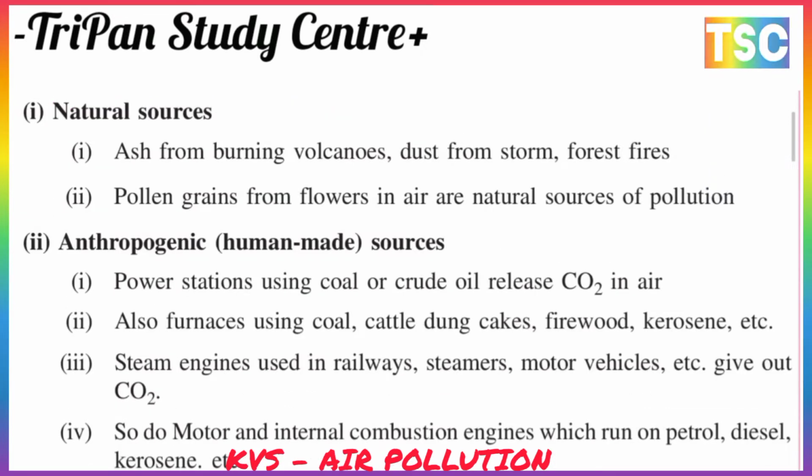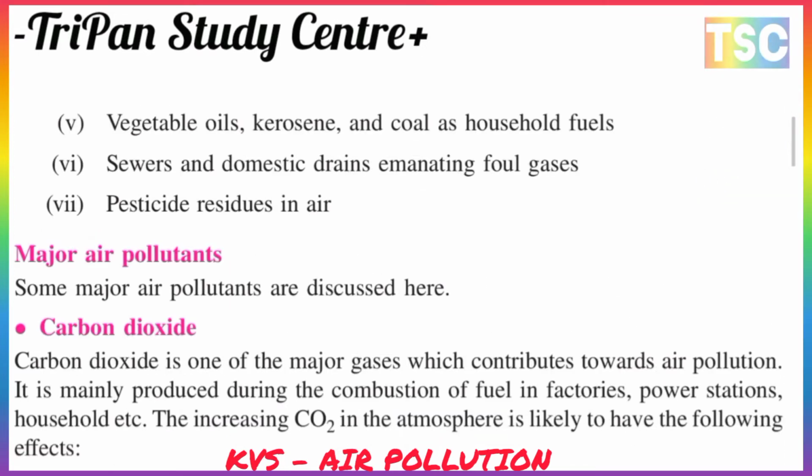First is a power station using coal or oil, releasing CO2 into the air. Second is a furnace using coal, cattle dung cakes, firewood, and kerosene. Third is steam engines used in railways and steamers, and motor vehicles, which give out CO2, as do internal combustion engines which run on petrol, diesel, and kerosene. Household fuels such as vegetable oil, kerosene, and coal are also human made pollution.